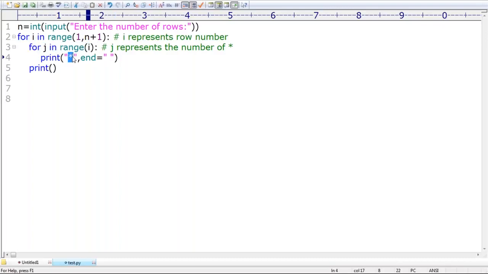Next, i is equal to 2. How many stars are required? 2 stars are required. Then automatically for j, how many times will j be executed, sir? 2 times. Remember, sir, it's not that easy. Strictly speaking this one is easy only, but with a pleasant mind you require to practice. Then automatically you can understand, right?